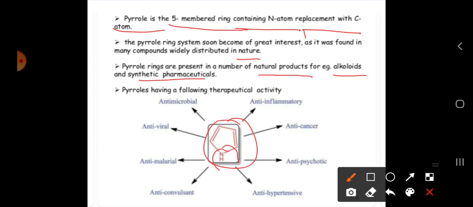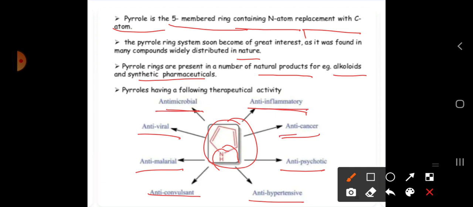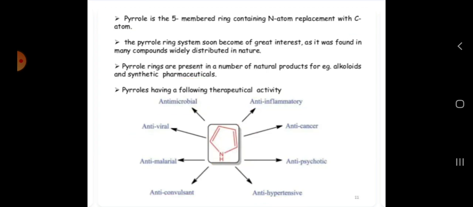They have different actions like antimicrobial, anti-inflammatory, anti-cancer, antiviral, anti-malarial, antipsychotic, anticonvulsant, and anti-hypertensive. So for these types of drugs we use the pyrrole structure.